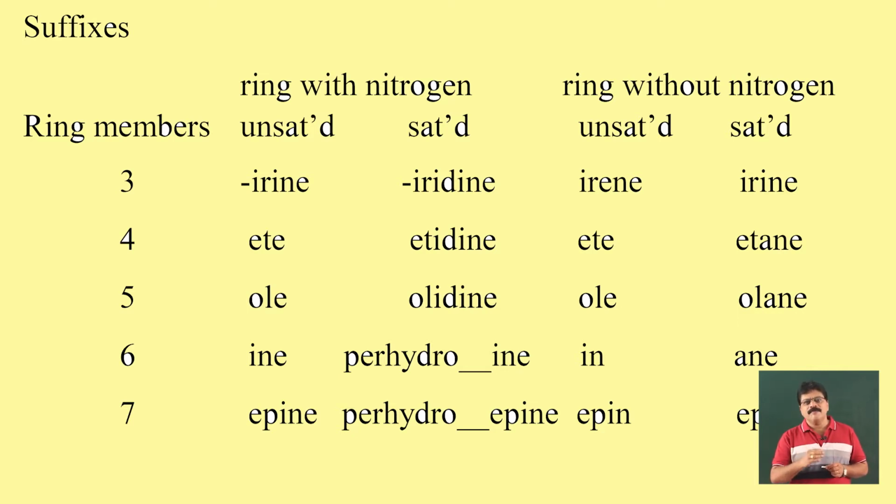So 5 should be called ole, 6 should be called ine, 7 should be called epine. Similarly, if it is a saturated ring, it will be called iridine, etidine, olidine, etc. If the ring is with nitrogen, it should be called irene.